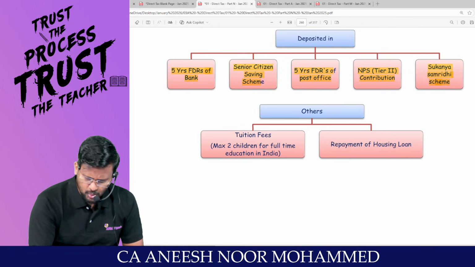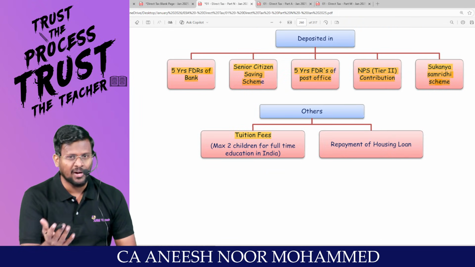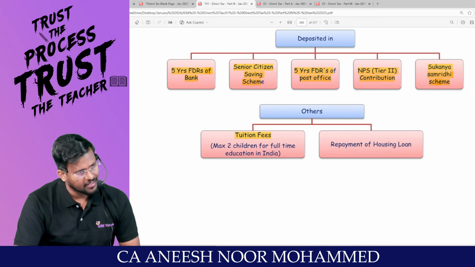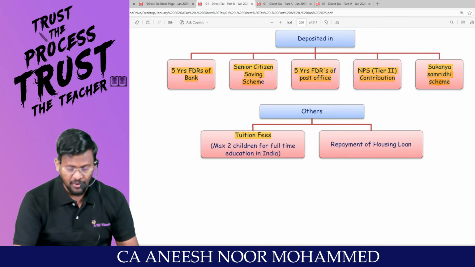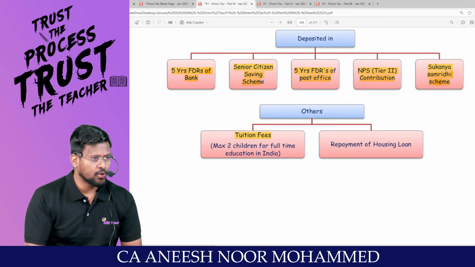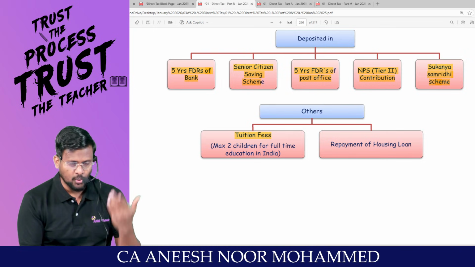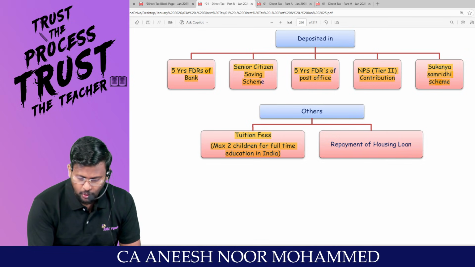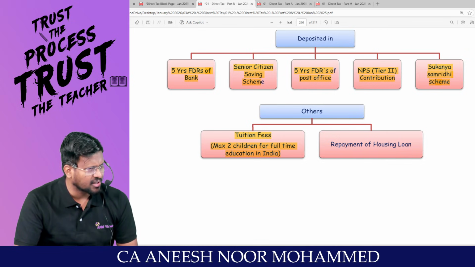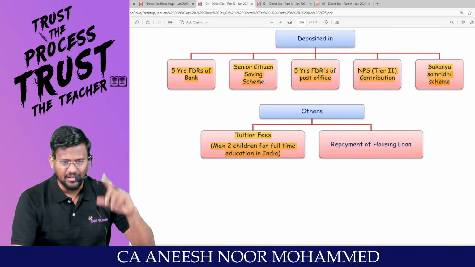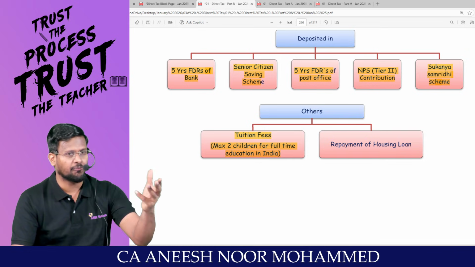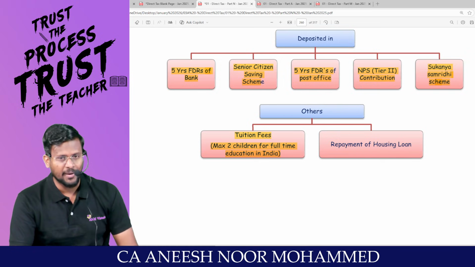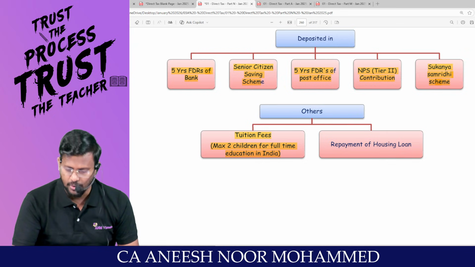Others, tuition fee. For example, you are studying what? CA. You are paying tuition fees to me. That amount of tuition fee, what you are paying, can be claimed as deduction under 80C. But an individual can't claim that under 80C. Your parents can claim, but maximum for 2 children only, for full-time education in India. Are you studying in India? Yes, sir. Then your parents are entitled to claim whatever amount you have paid. For that, tax deduction will be available under 80C. If your parents are filing their return of income, you can inform them.